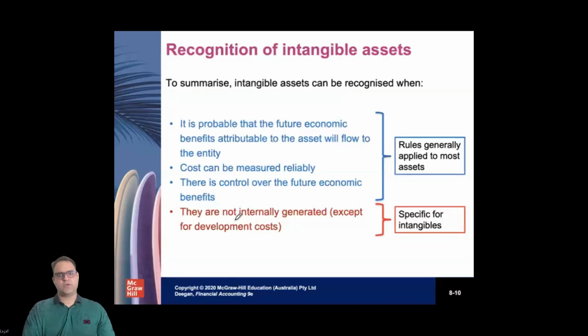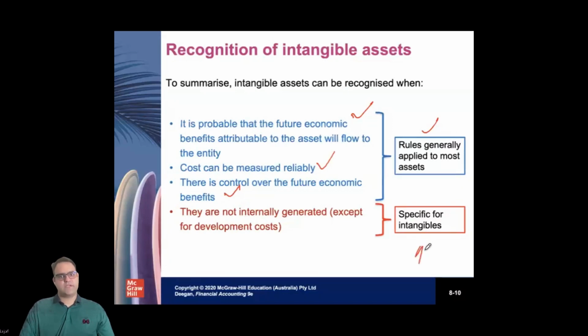Now the summary. Every three or four slides there's a slide for the summary. The general rule which applies to most intangibles is the same definition as per property, plant, and equipment: there is a future economic benefit flow to the entity, cost can be measured reliably, and the company has control over them.